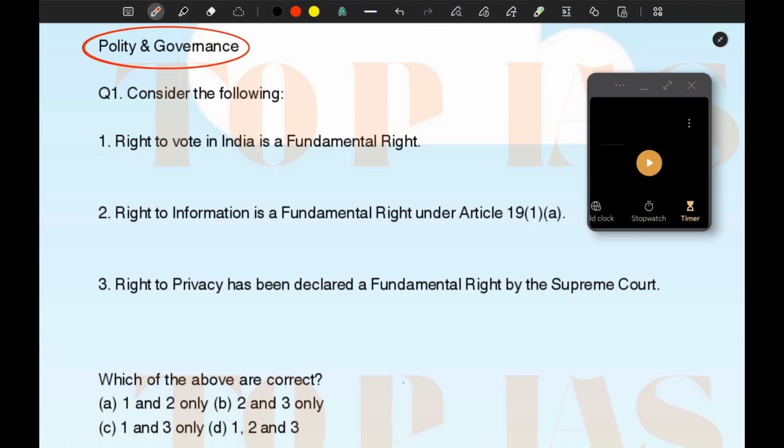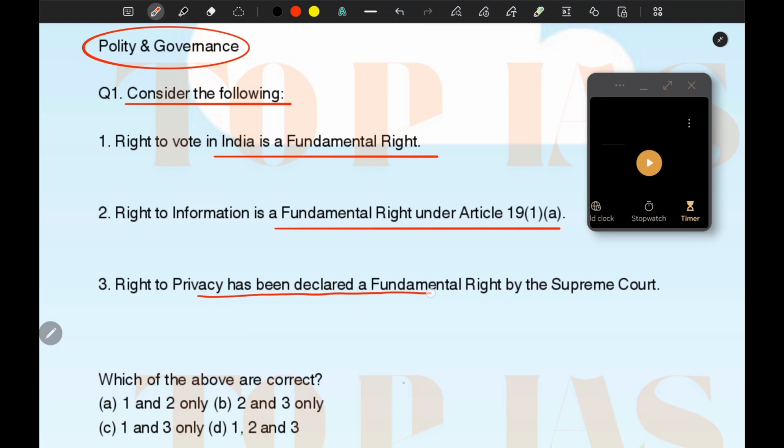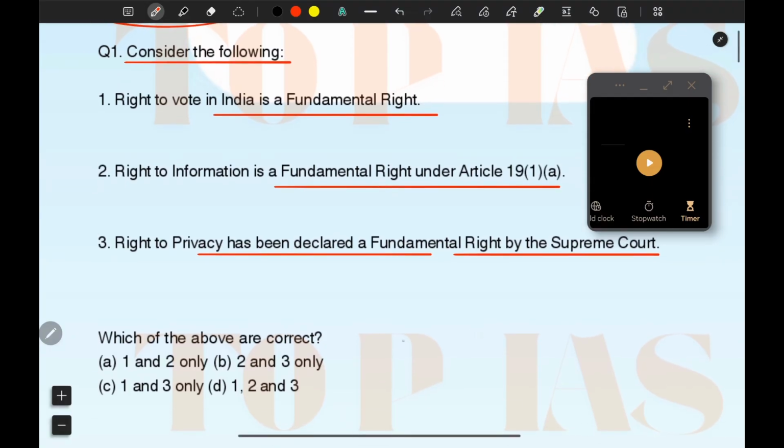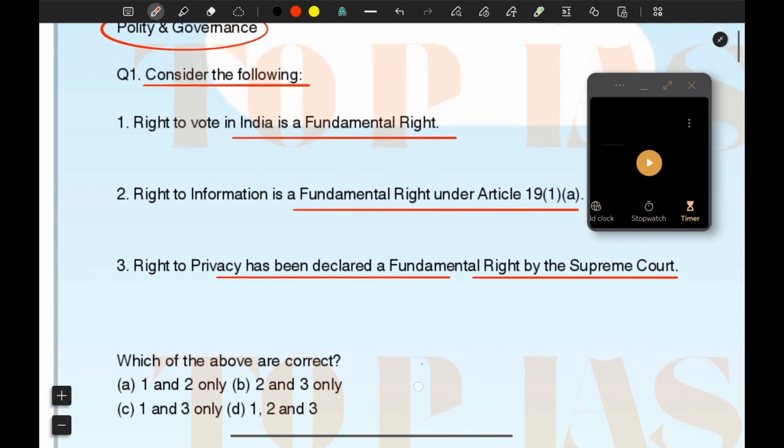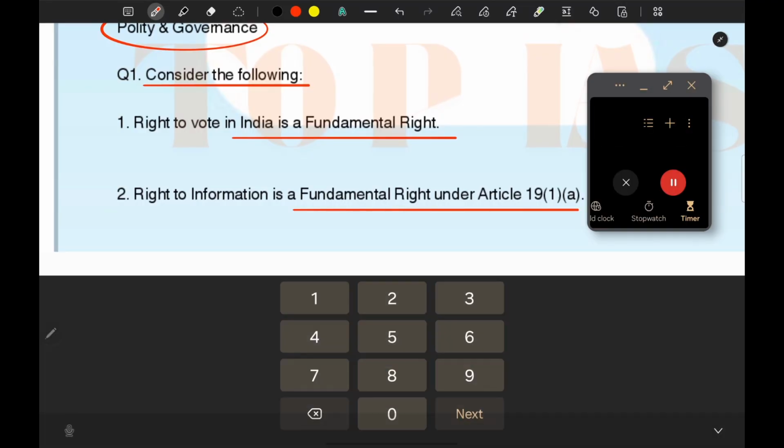So let's go ahead. First question, consider the following. Right to vote in India is a fundamental right. Right to information is a fundamental right under Article 19(1)(a). Right to privacy has been declared a fundamental right by the Supreme Court. So these are the options. Okay, so let's solve.